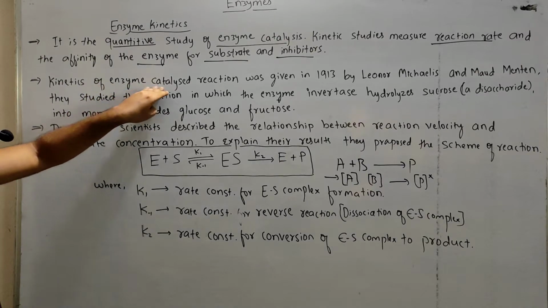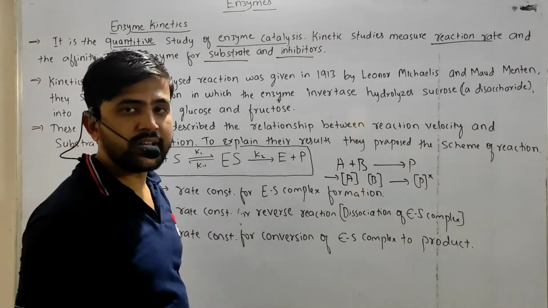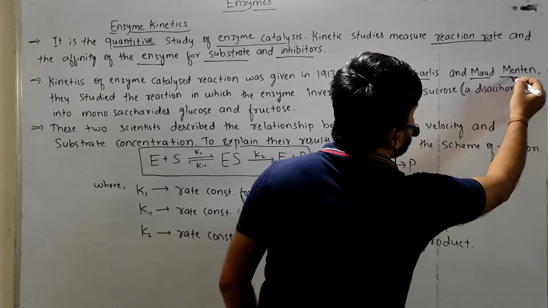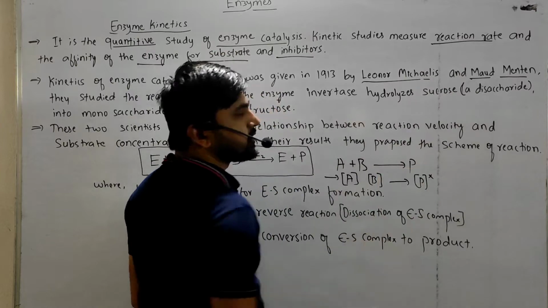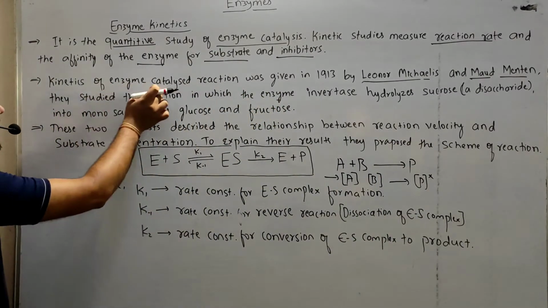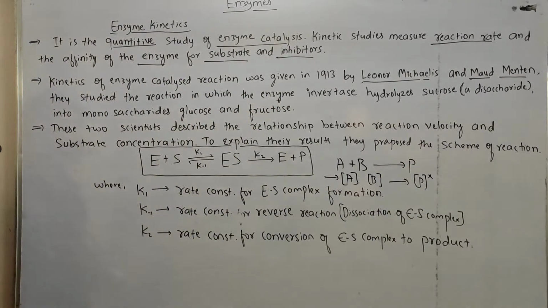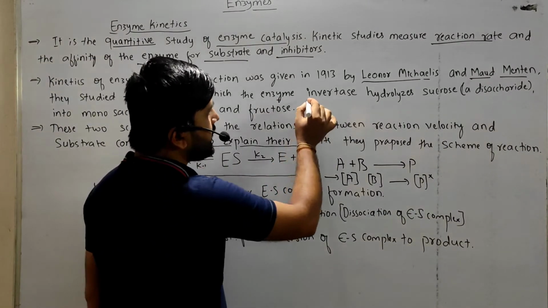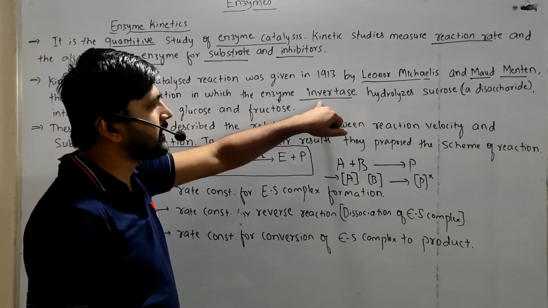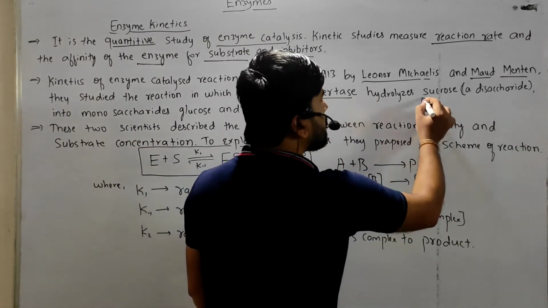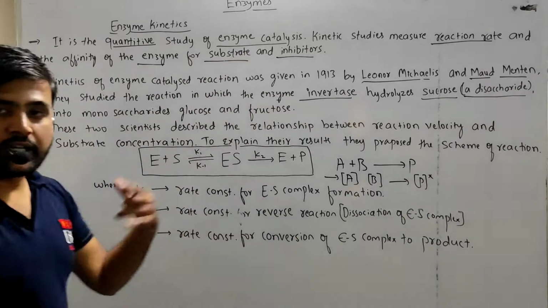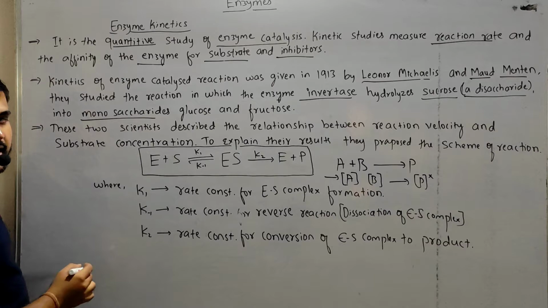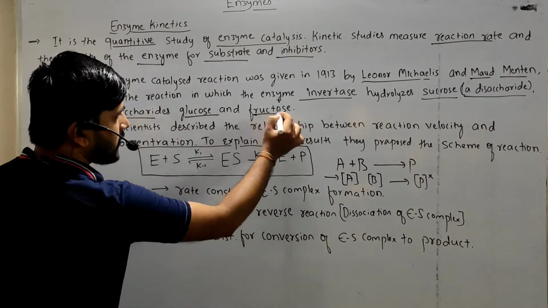In the next point, the kinetics of enzyme catalyzed reaction was first given by two scientists, Leonor Michaelis and Maud Menten. These are the two scientists who described the enzyme catalyzed reaction. They studied the reaction in which the enzyme invertase hydrolyzes sucrose, which is a disaccharide, converting it into monosaccharides, that is glucose as well as fructose, right?